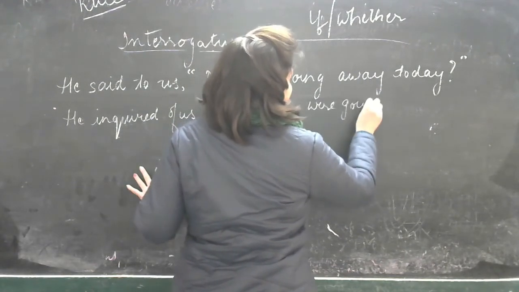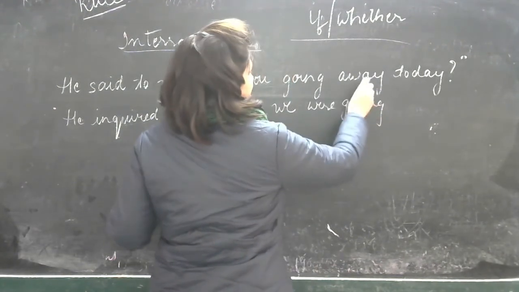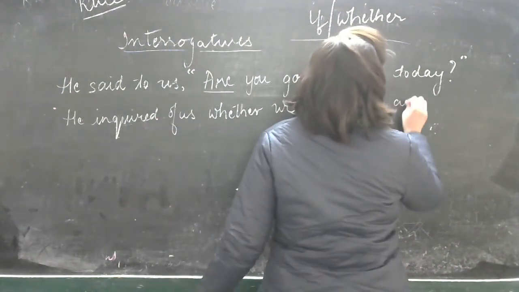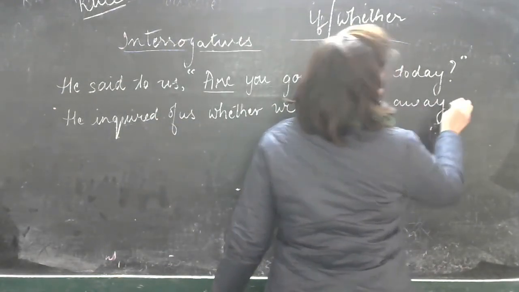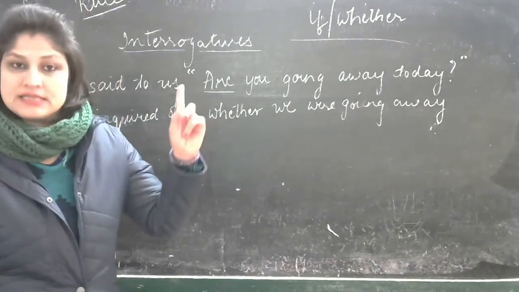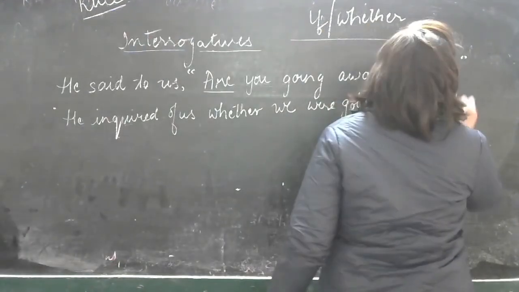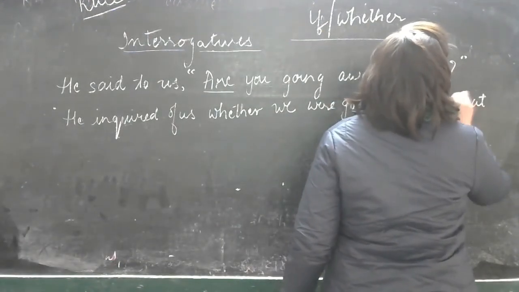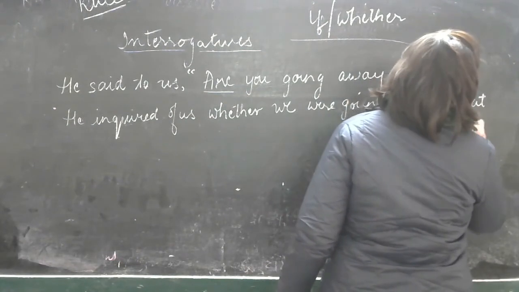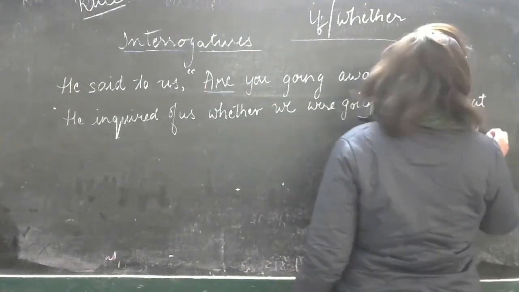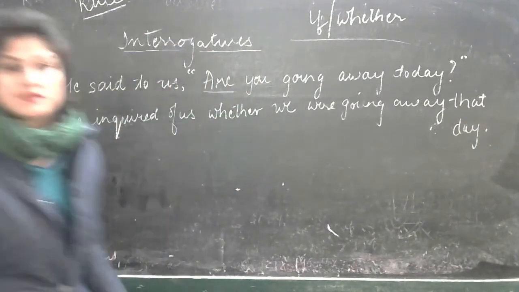Going away. Today will change to that day. Is that clear? That's it.